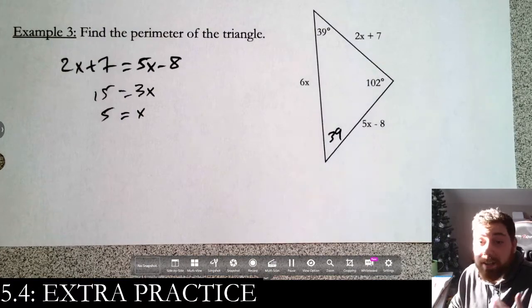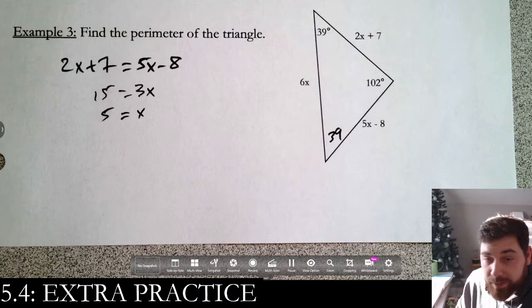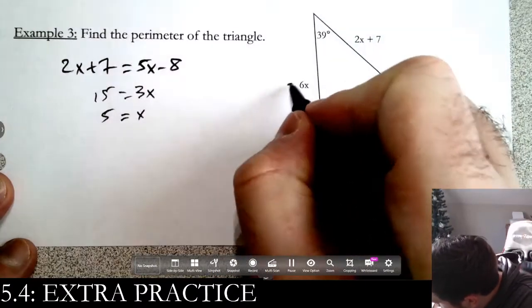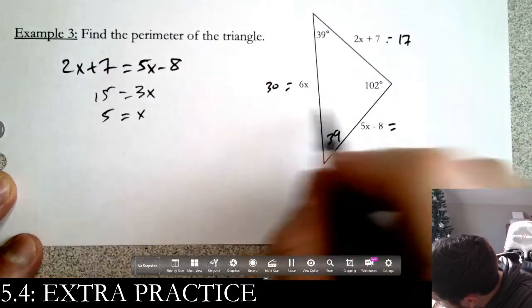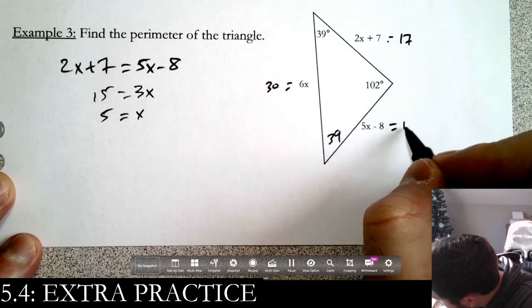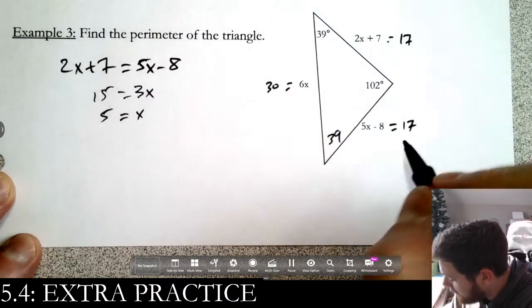Now, is that the answer we wanted? No. We want the perimeter. So we're going to go ahead and plug it back in. This side would be 30. This side would be 10 plus 7 is 17. And this side would be 25 minus 8, which is also 17. Of course, these are the same, right?